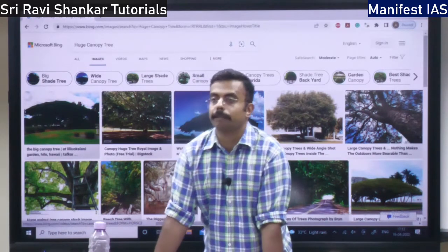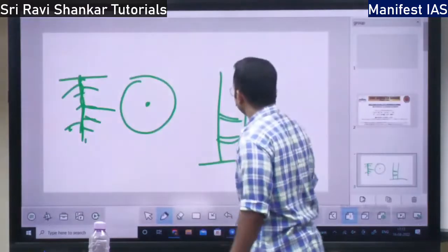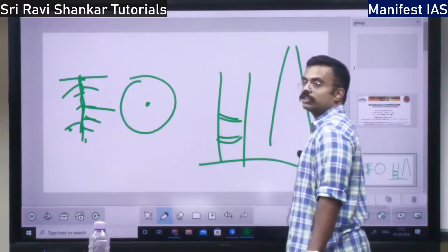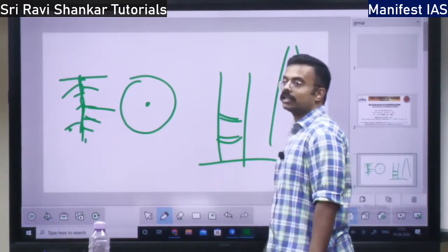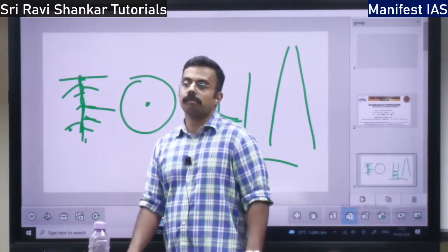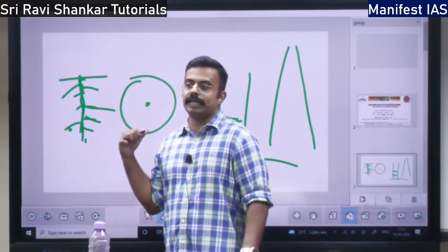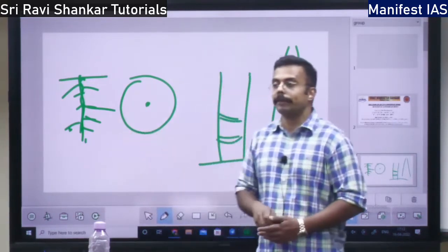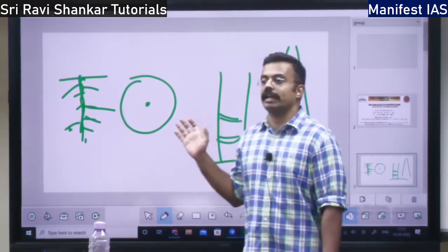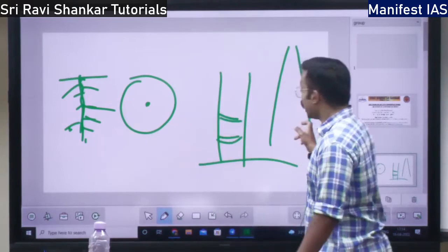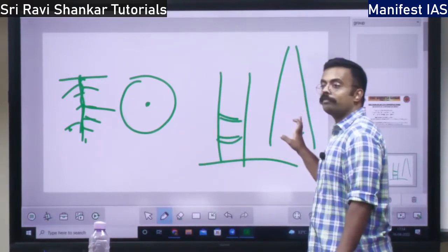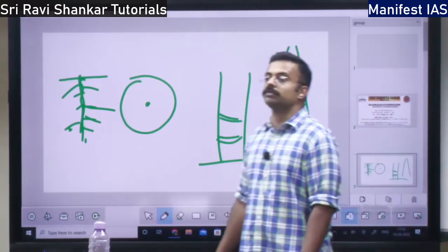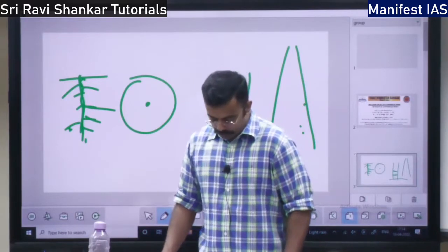taperism. What is taperism? See, the tree is going to taper. So at the bottom, the thickness is high. As you move upward, the thickness is low. Why is the thickness high at the bottom? See, in order to provide stability and strength to the plant. Second, at the ground level, the pressure of the air is very high. So, because of the wind, the plant may fall off. In order to prevent the plant from falling off, the tree has a tapered mechanism. It is a natural adaptation mechanism so that the tree doesn't get uprooted. So that is one thing.